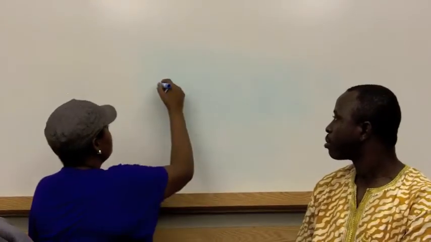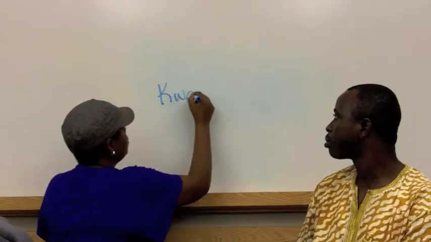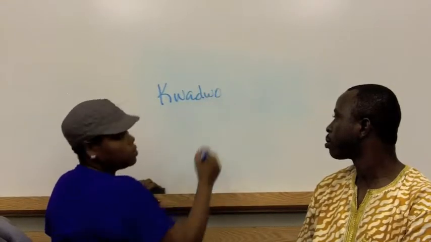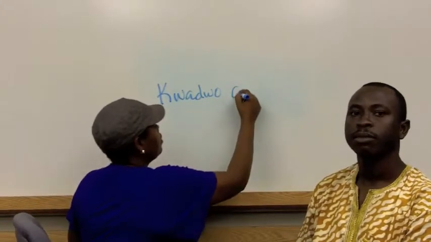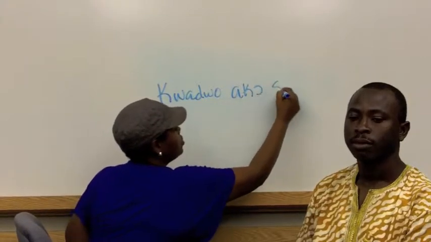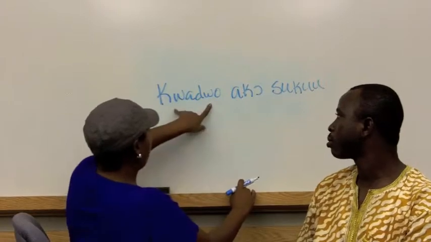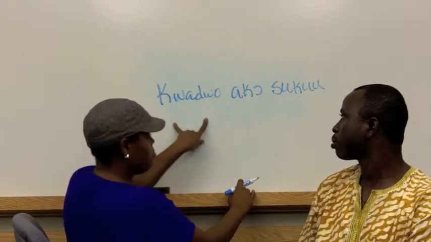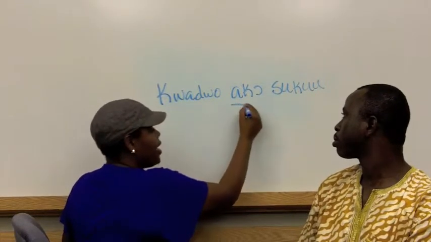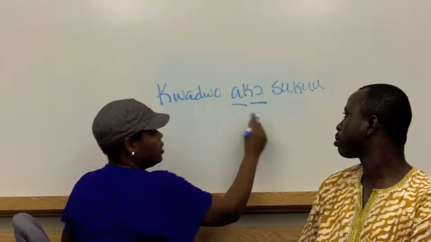In an example of the perfect tense, we have Kwejo ako suku. And in this case, our Kwejo is separate, it's our name. We have our has, gone, our perfect.